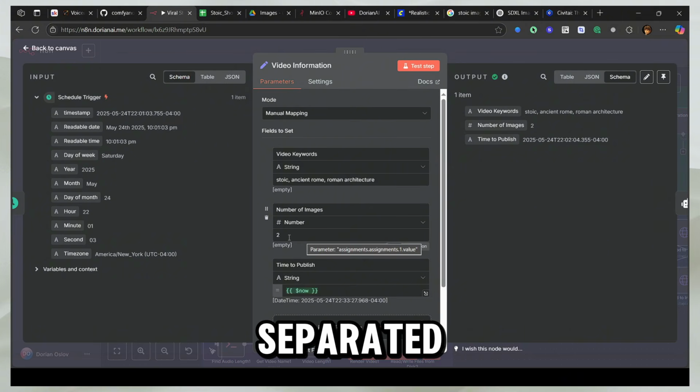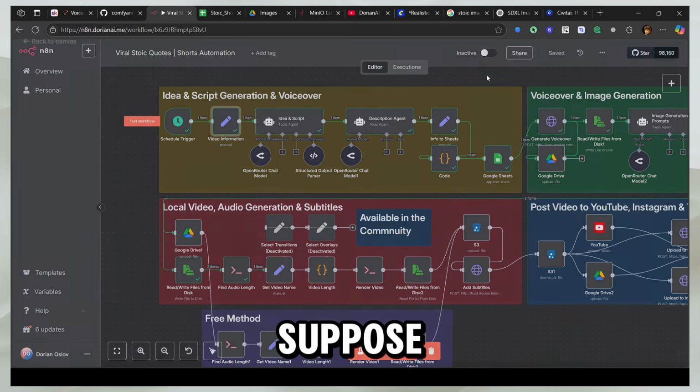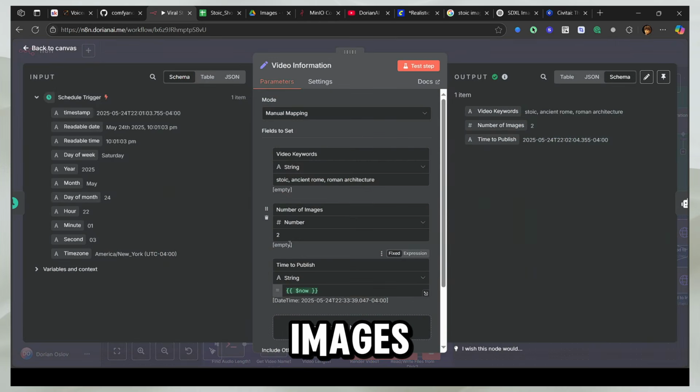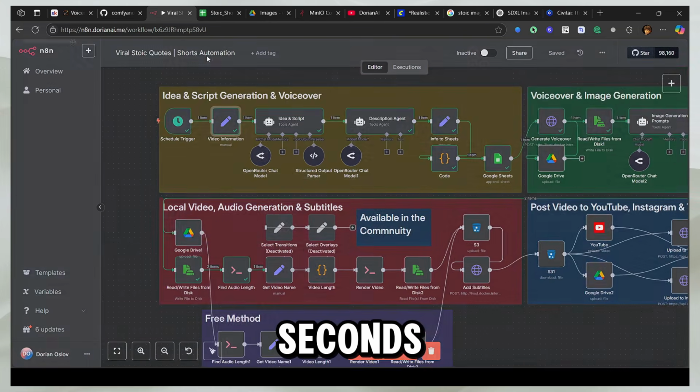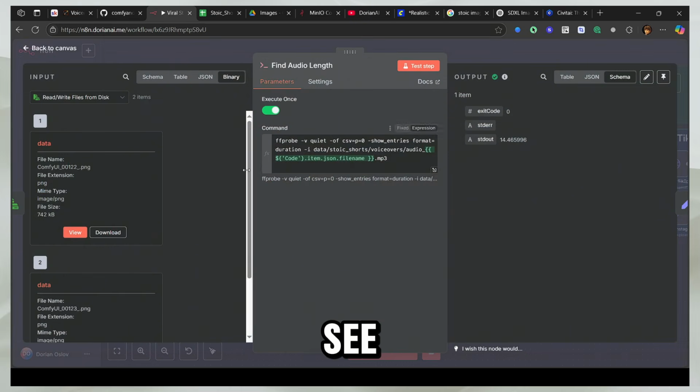So our images are separated in equal time. Suppose you have a voiceover of 10 seconds and you say that you want 5 images here, then every image will be separated in the video by 2 seconds, right? So let's see our audio length. It took our audio file and it created that.